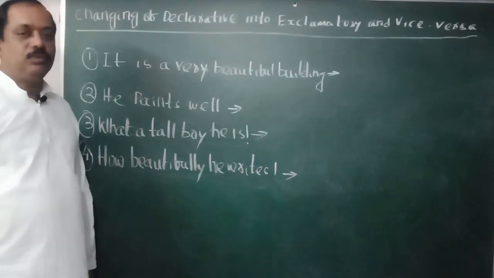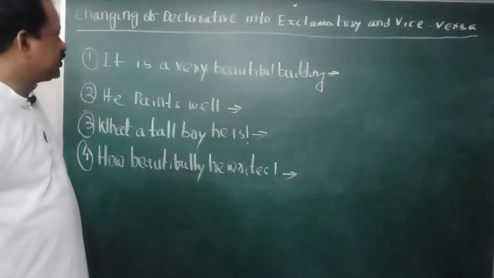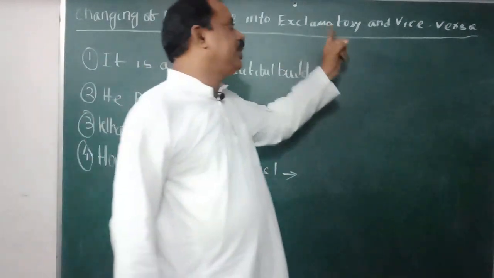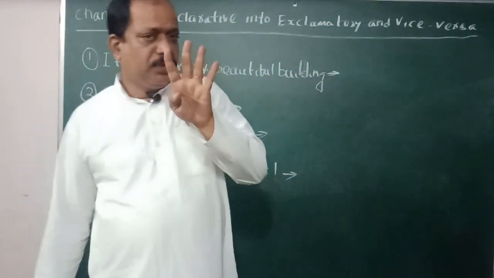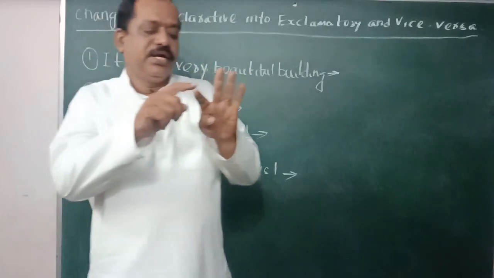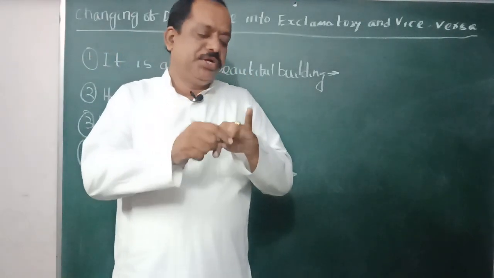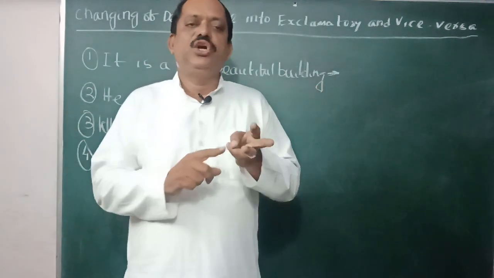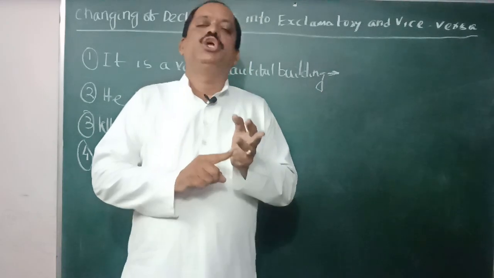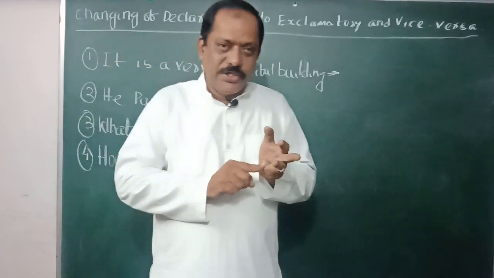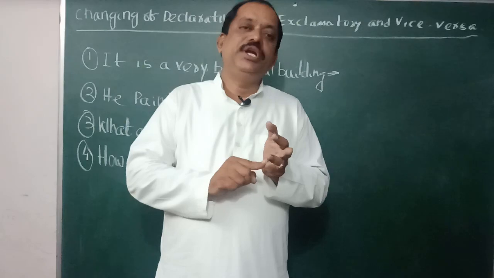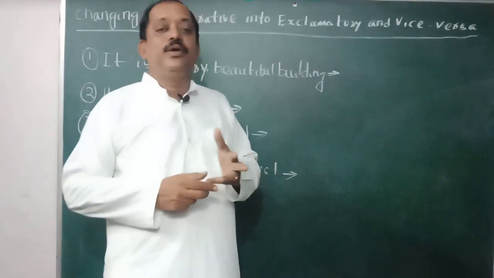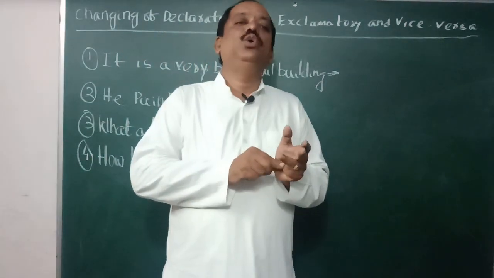Let students come to another point of simple sentence, that is changing of declarative into exclamatory and vice versa. Out of the 4 types of simple sentences, declarative, exclamatory, interrogative and imperative, imperatives cannot be changed into any other. You cannot change imperative into declarative, exclamatory, or interrogative, but the other 3 can be changed. For example, you can change declarative into interrogative.